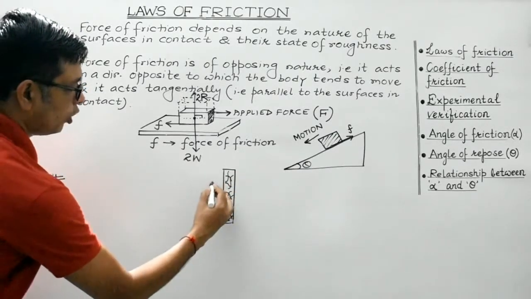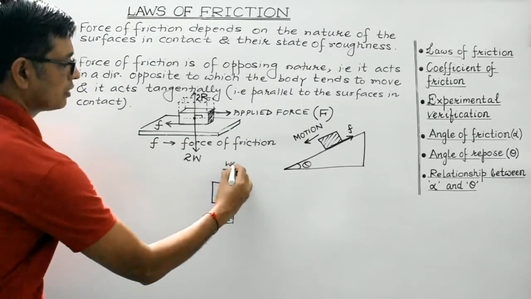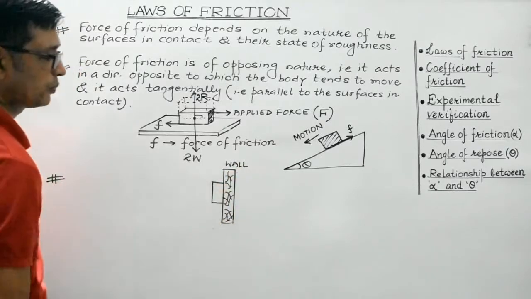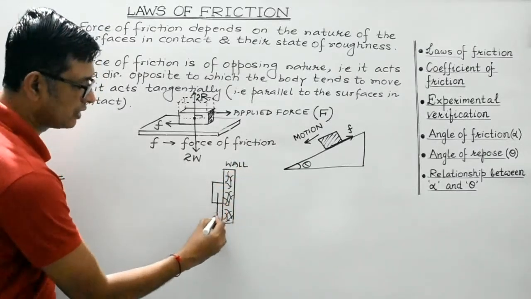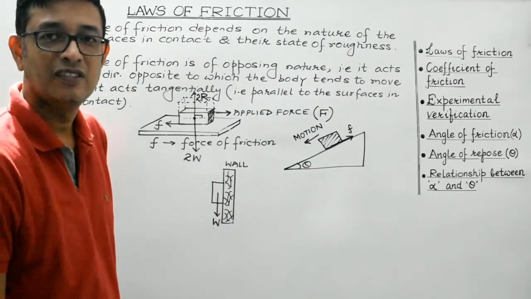Okay, a block is pressed against this wall. This is a block, this is a wall, and a block is pressed. Its weight will act in the vertically downward direction. So obviously, it will fall down, isn't it?